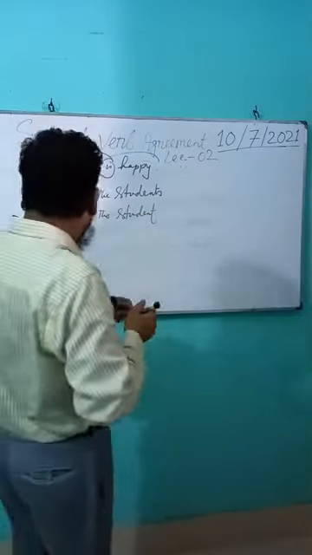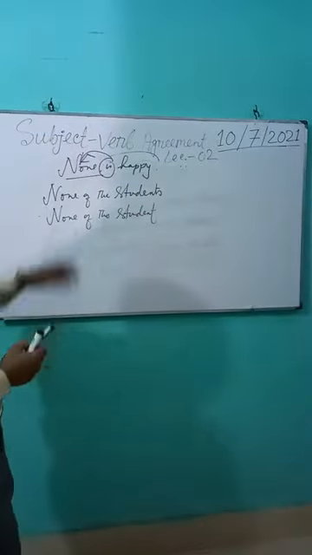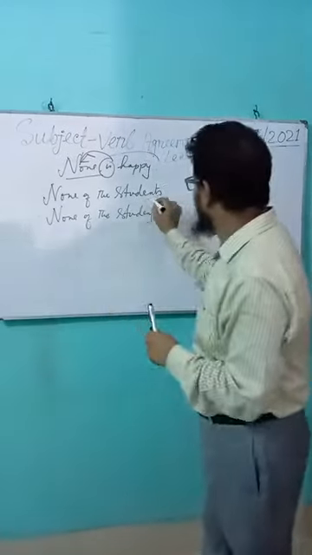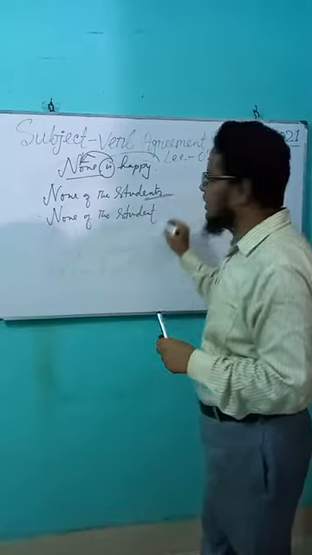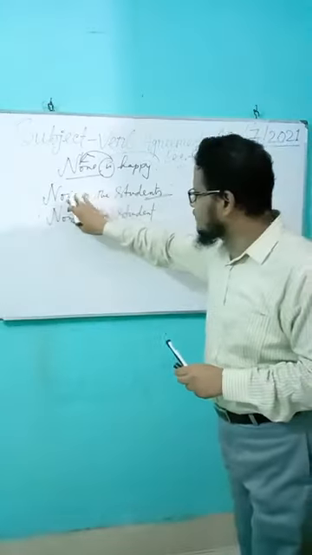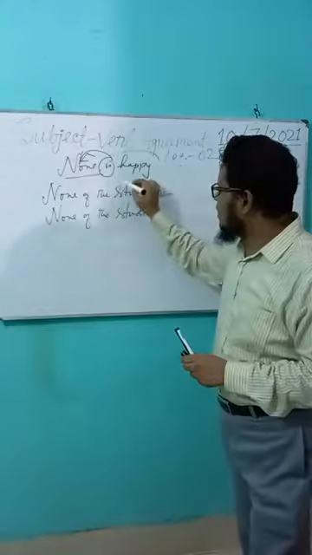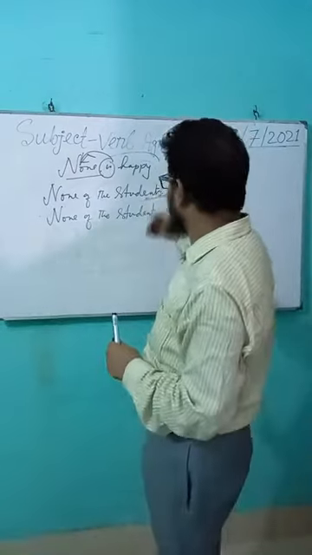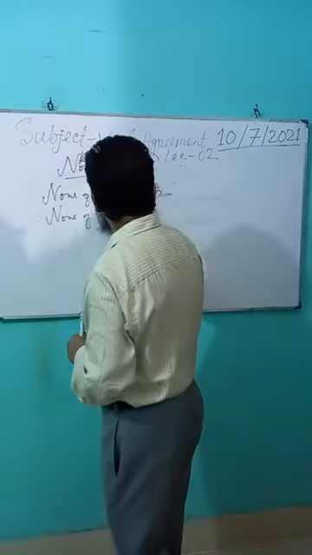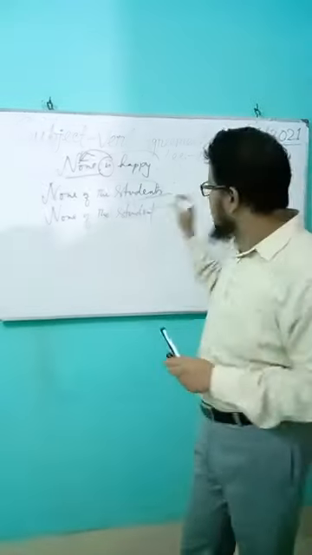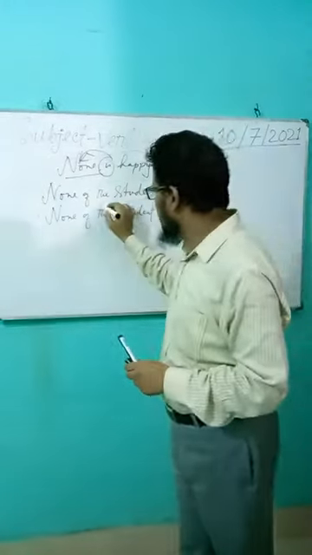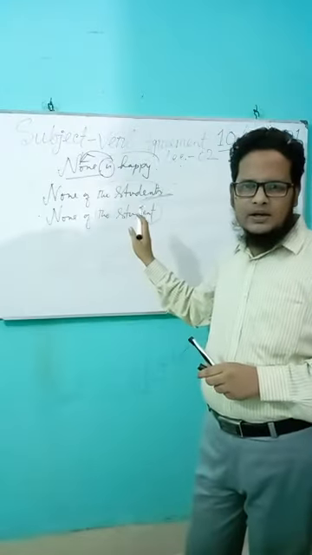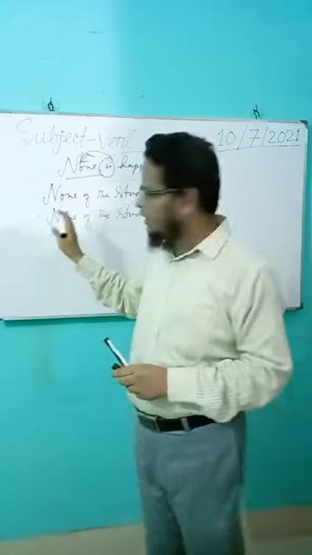So I'm going to tell you that after none, if the subject is plural, the verb must be plural. After none, if the noun or pronoun is plural, the verb must be plural. And after none, if the noun is singular, the verb must be singular. Can you get the point?